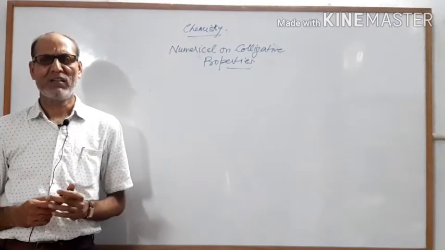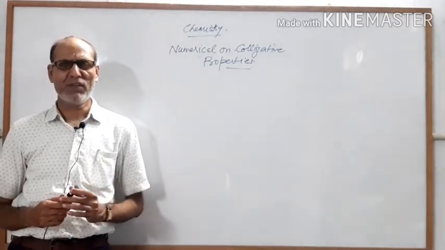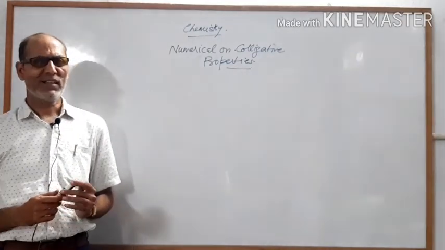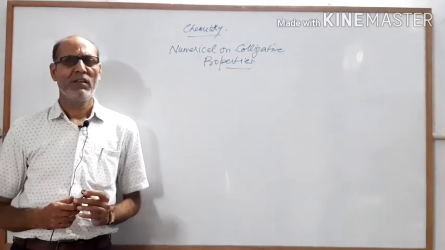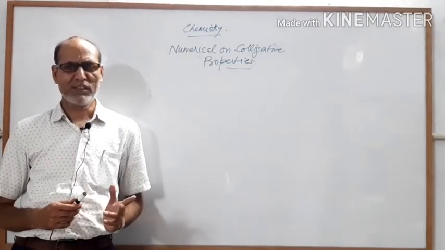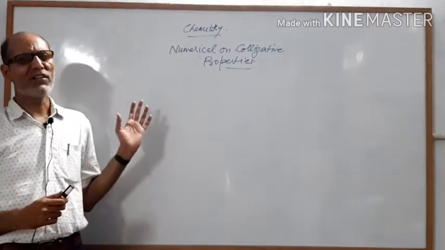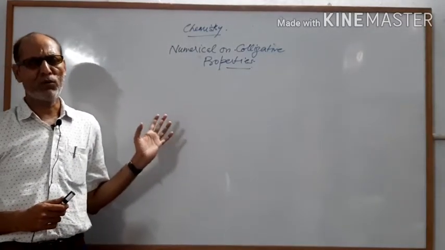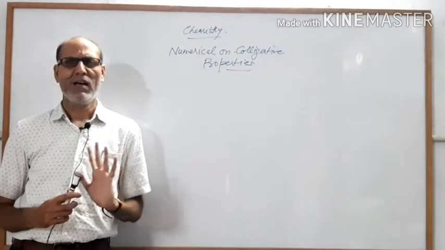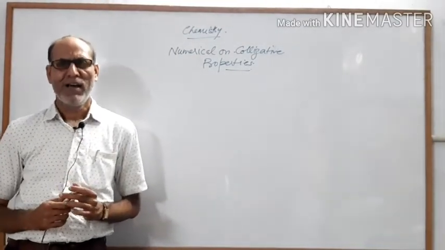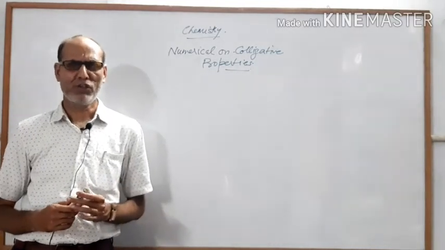As you know, there are four types of colligative property. One is relative lowering of vapor pressure. Number two is elevation of boiling point. Number three, depression of freezing point, and number four is the osmotic pressure. So in the last videos you have studied all these properties and their formulas. Once again I am repeating the formulas, and then we will discuss the numerical problems based on these colligative properties.